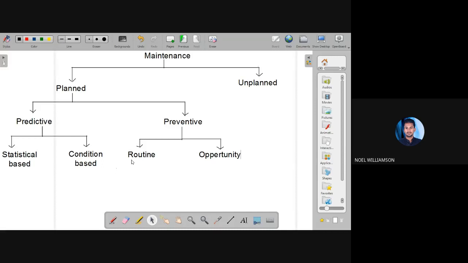We are not predicting any failure, but we are going to prevent the failure by checking it in a routine fashion. That is the routine maintenance. Next is the opportunity maintenance.